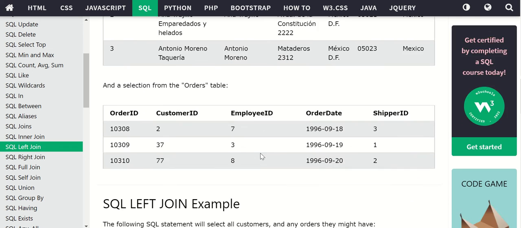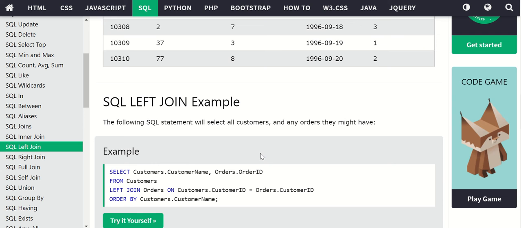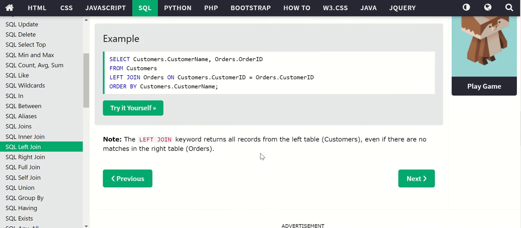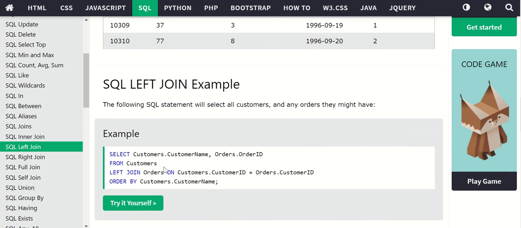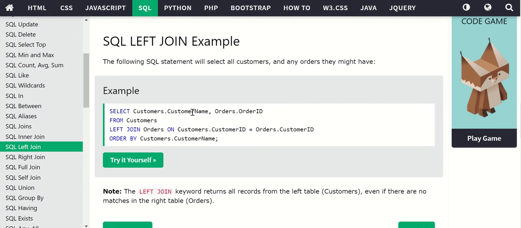If they did customers, which is the first table, and then the column they needed, which is customer ID. Okay, I follow. From the first table, left join the second table right here on the first table.